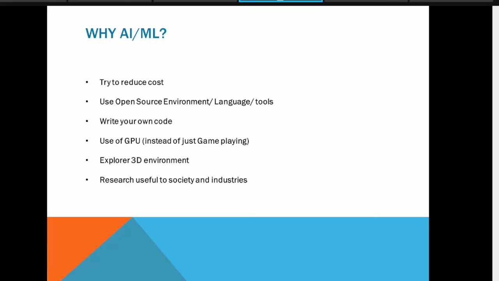You can use them even in the CUDA language to develop different interesting graphics models. You can explore the 3D environment and go into the detail. In simple languages, you can create your own shapes of any specification instead of having just standard shapes. It is also useful for research for society and industries.